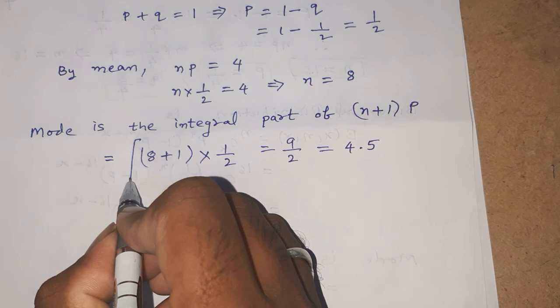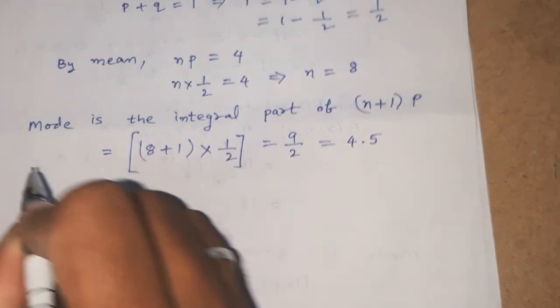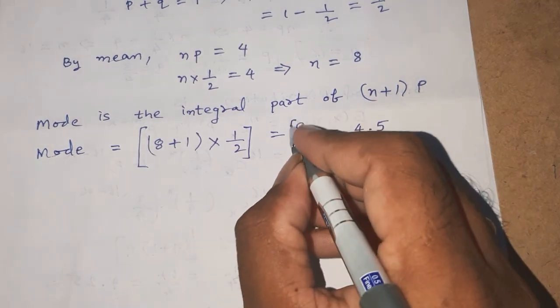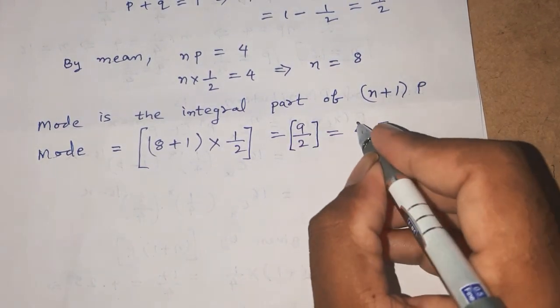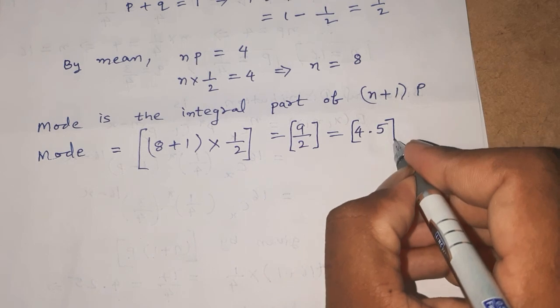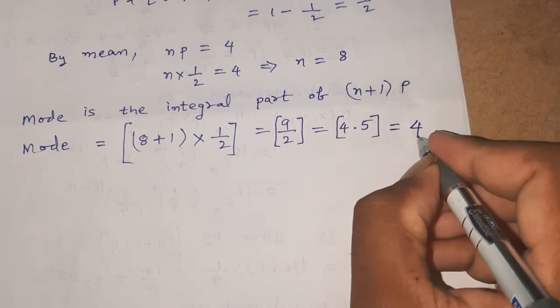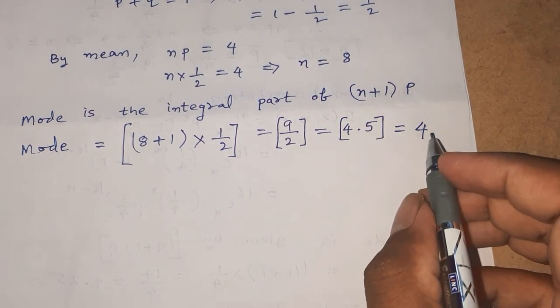But we must take the integral part of it. The integral part is denoted by a box bracket. The integral part of 4.5 is 4. Therefore the mode is 4.